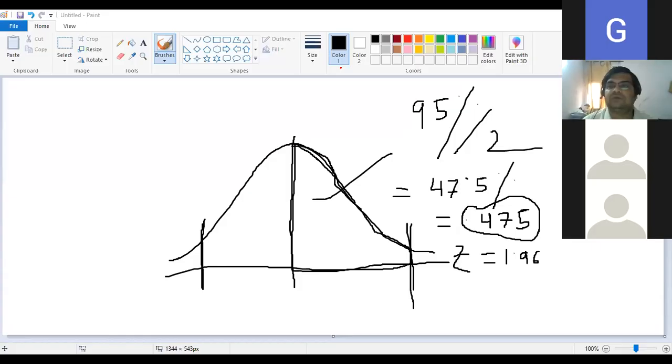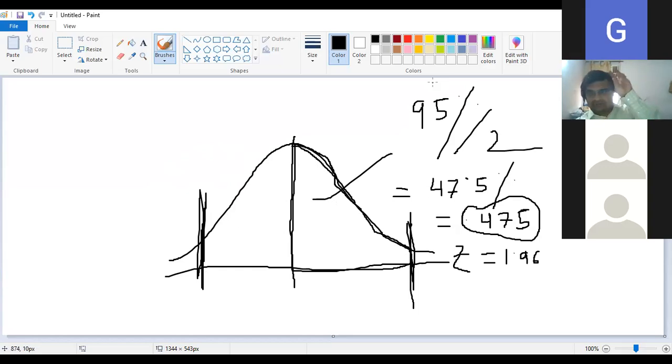This is already drawn here. I have shown you. See, 95% confidence interval. Always we take it like this; this is my 95%. That means 95% of the data will lie in this area. Now I have to locate that. What is a 95% confidence interval?